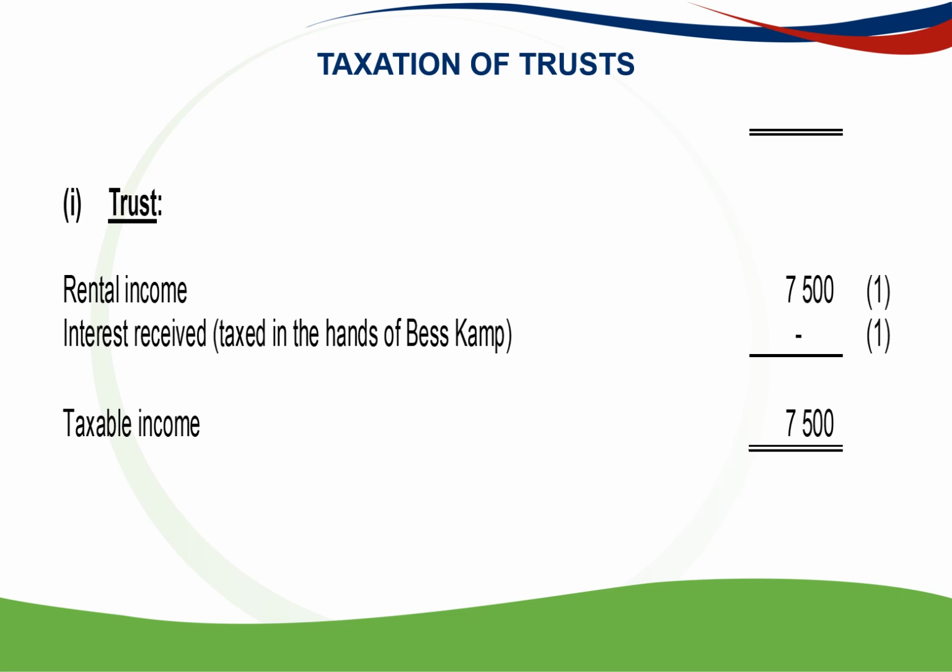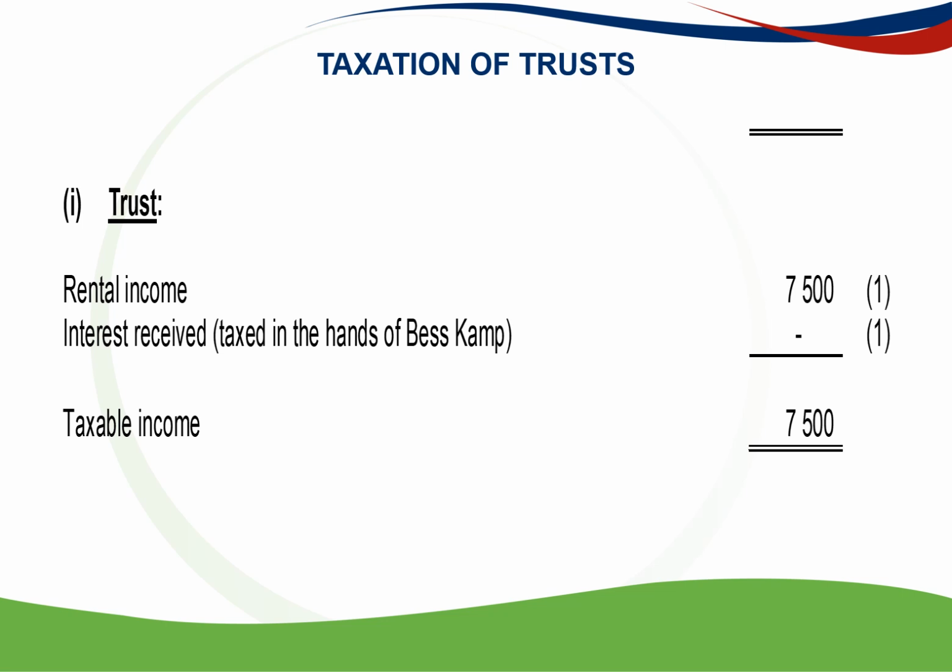So the rental income will be taxed in the trust because Section 7.5 relating to a condition in the trust deed does not apply to B.R. Camp because he sold the block of flats to the trust on loan account, and the interest that was paid to him on the loan account was deemed fair by SARS, and so it is not a donation, so the deeming provisions of Section 7 cannot apply to him.